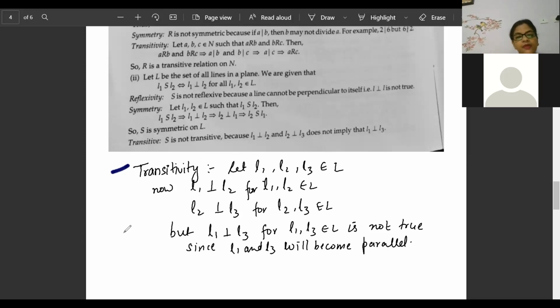Since L1 and L3 will become parallel, it will not be possible. L1, L3 will become parallel, so it will not be possible.